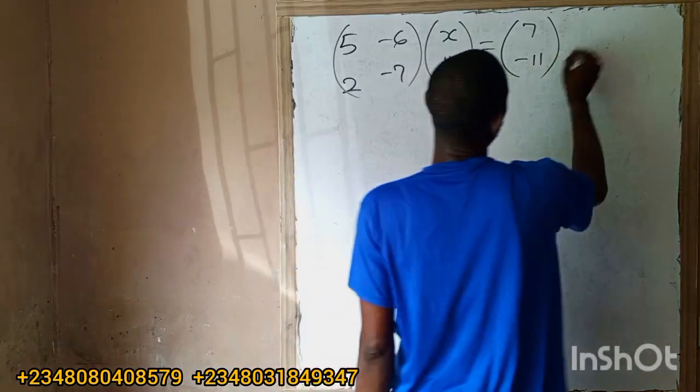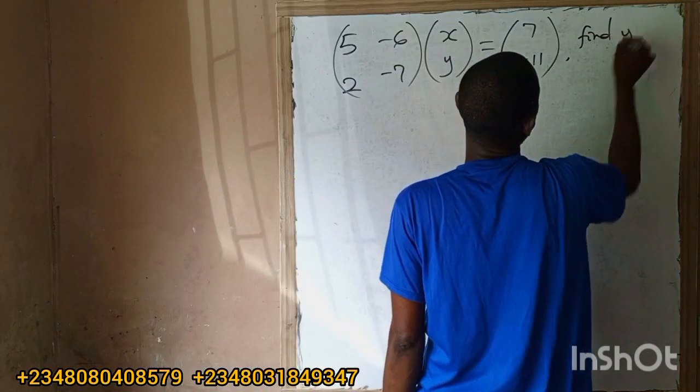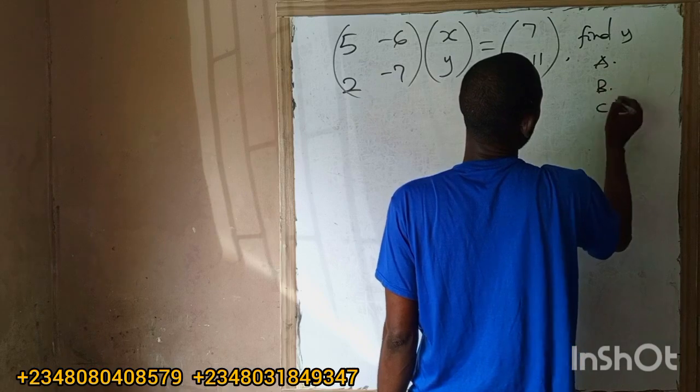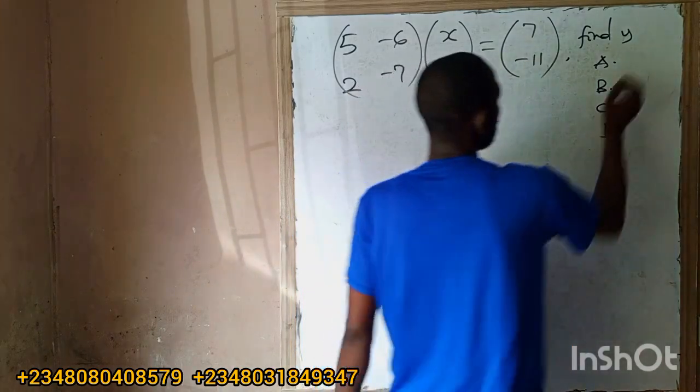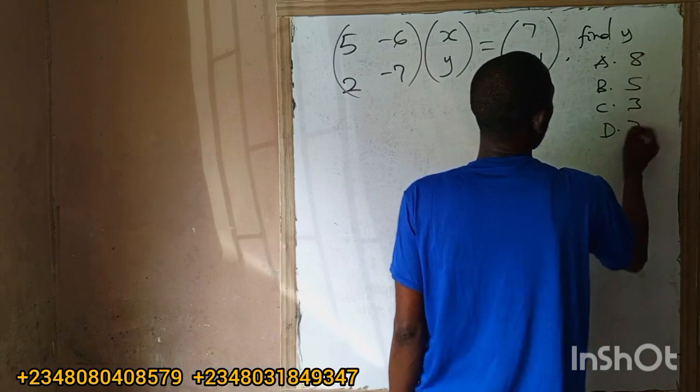Find y. We have to find y. Look at the options given: A, B, C, and D. We have 8, 5, 3, and 2.